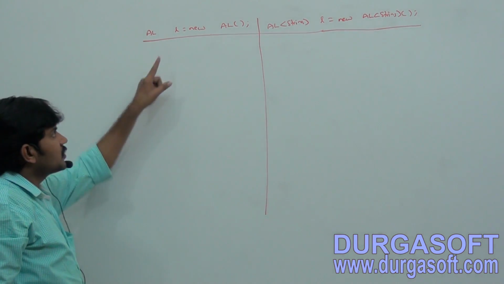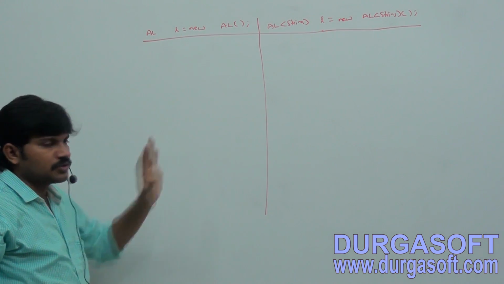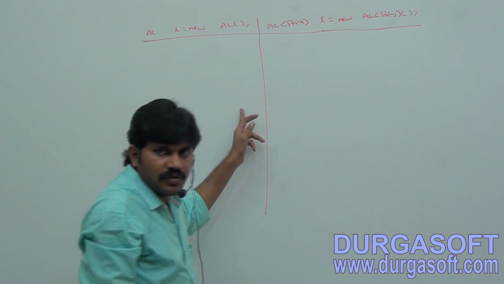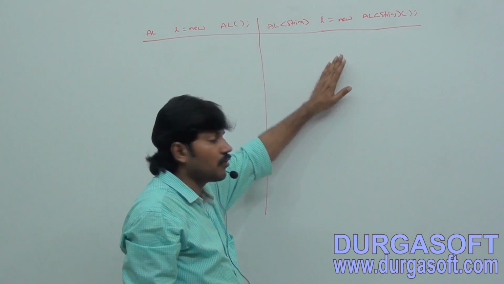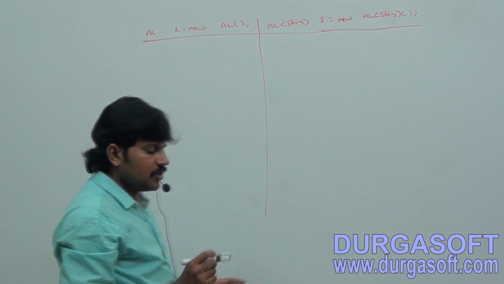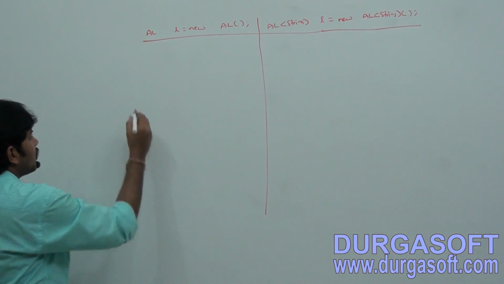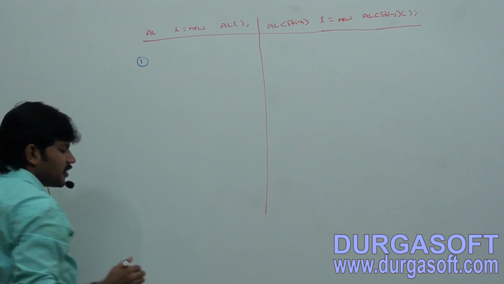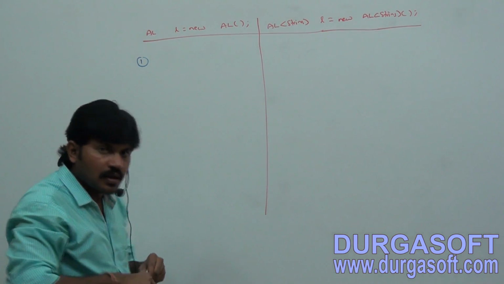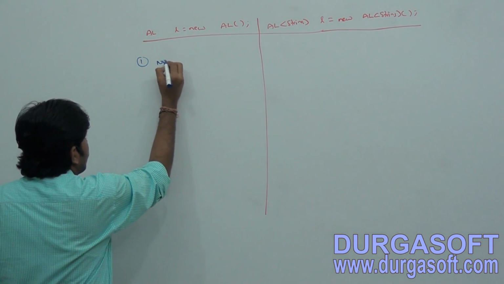Sir, what is the difference between these two things? ArrayList l is equal to new ArrayList, and ArrayList of String l is equal to new ArrayList of String. Can you spell out what are the differences between these two lines? So this one is generic version or non-generic version? Non-generic version.